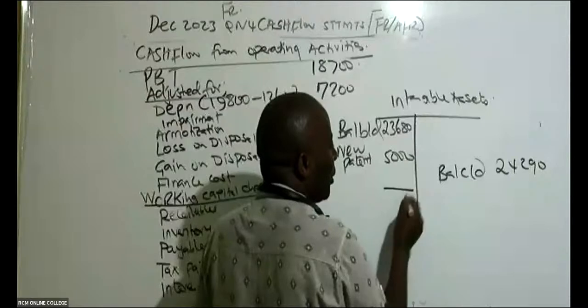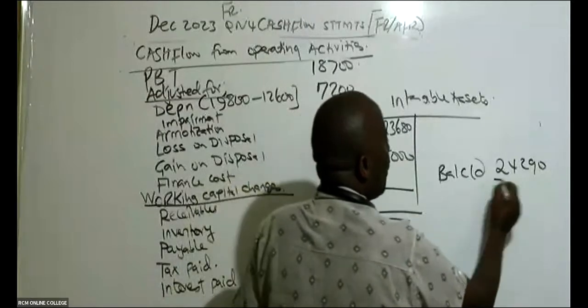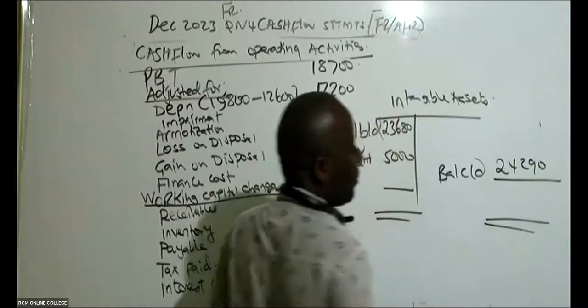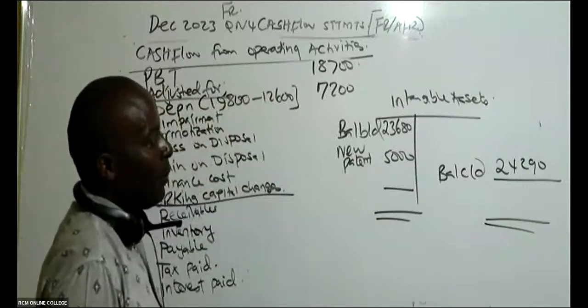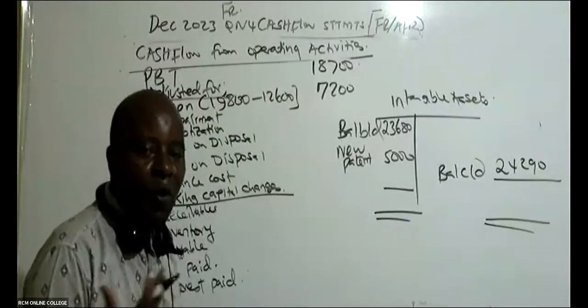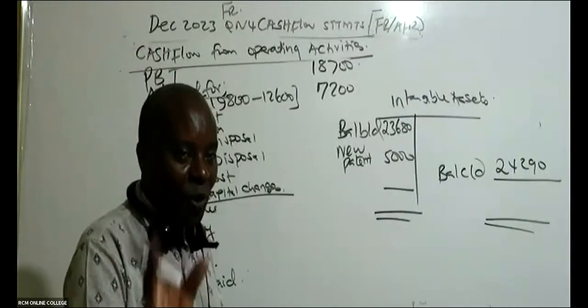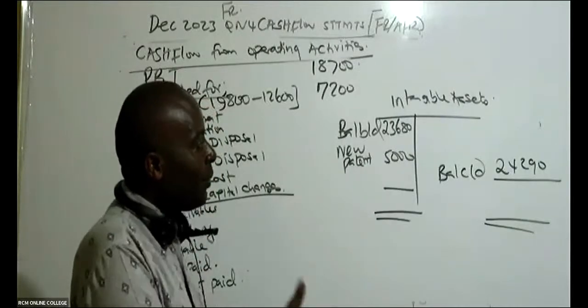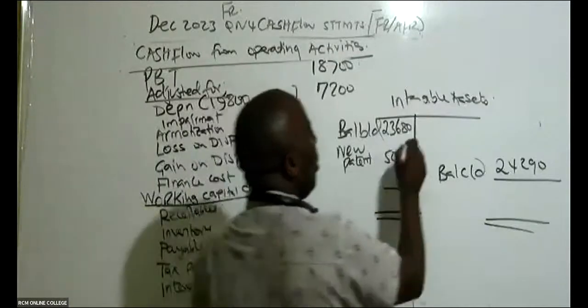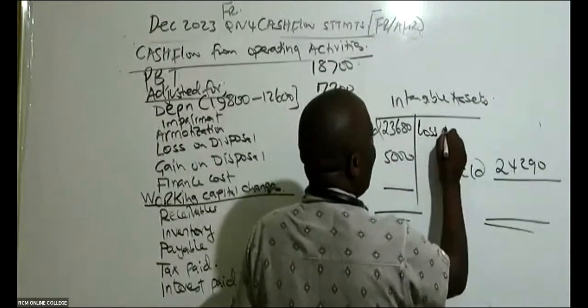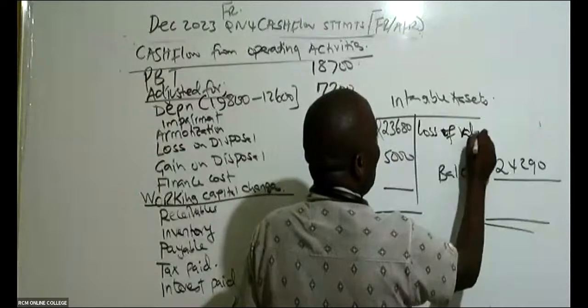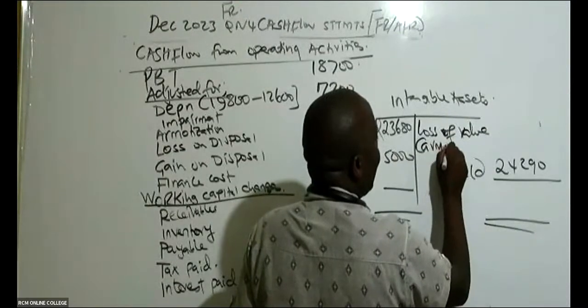So the reduction must be what was amortized. I would have called it depreciation if it was a physical asset that you can touch, but this is an intangible asset, so we call the loss of value amortization.